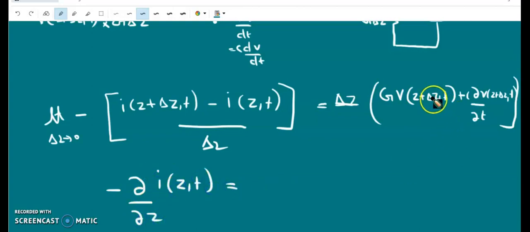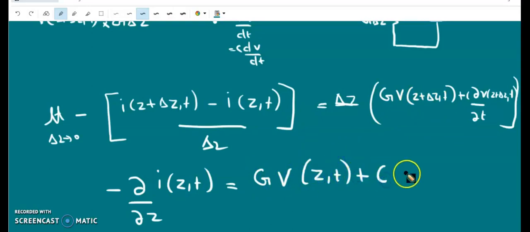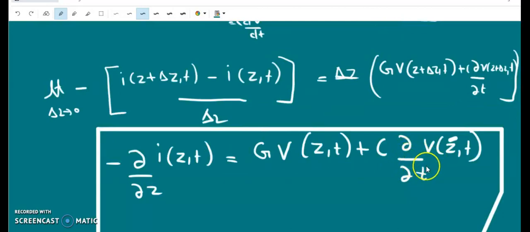This is equal to, in the limit delta z tends to 0, G into V of z comma t, since z plus delta z is z itself, plus C into dou by dou t of V of z,t. This is termed as equation number 2.